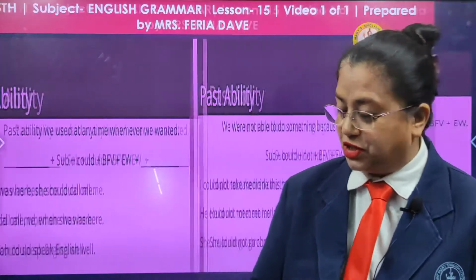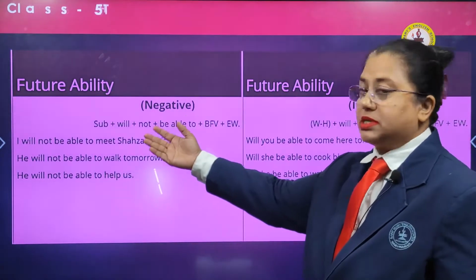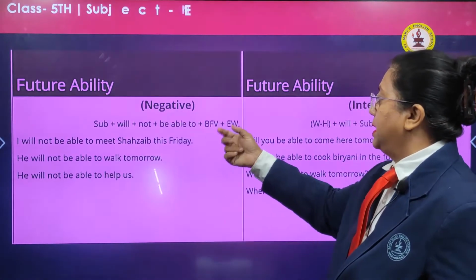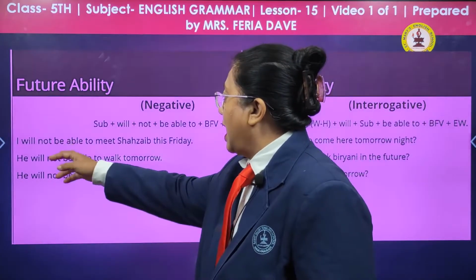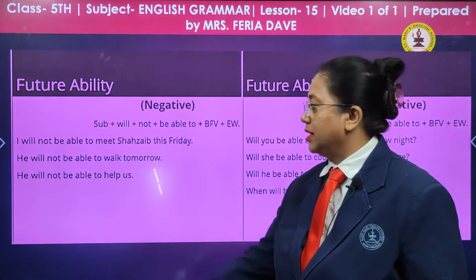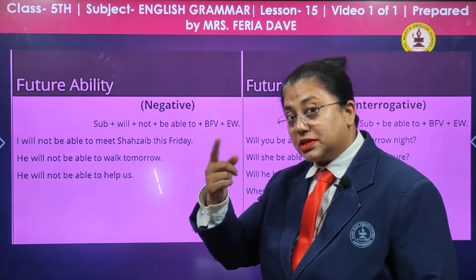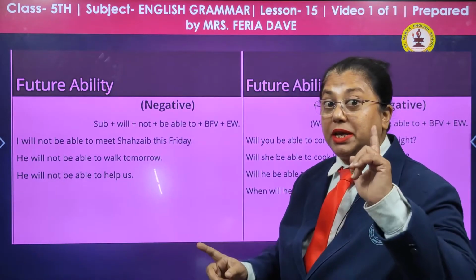Let's see the next, future. The future ability for negative: we use subject, will not be able to, before the verb and the expected words. I will not be able to meet Cesar this Friday. Because it is future, we use will. And what do we use? Not and be able to.